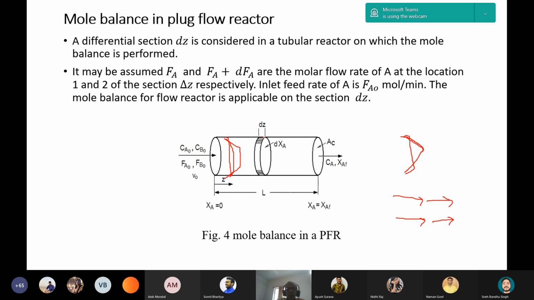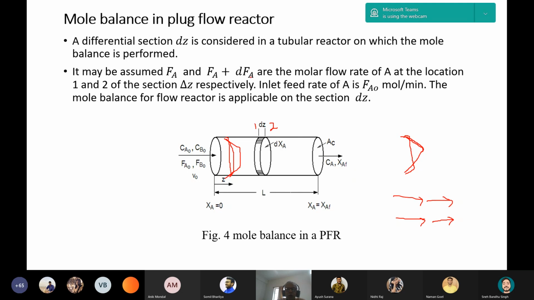Or we can write: this is section 1, this is section 2. At section 1 the flow rate is FA, and at section 2 the flow rate is FA plus dFA.